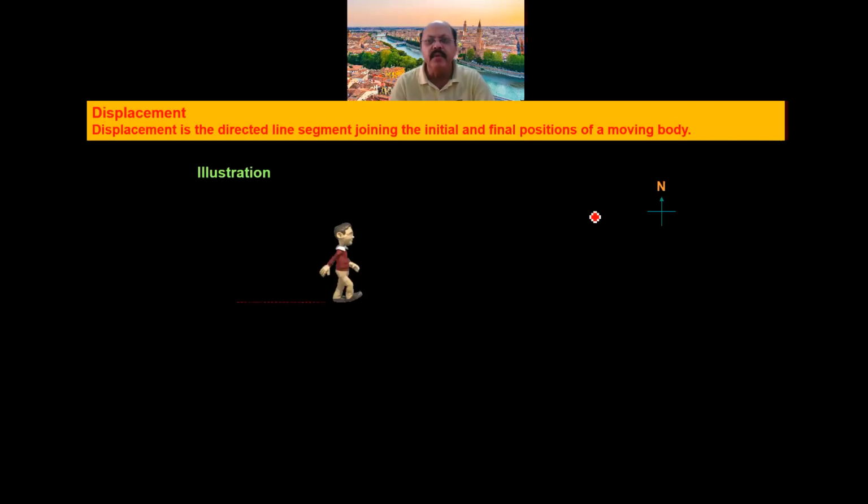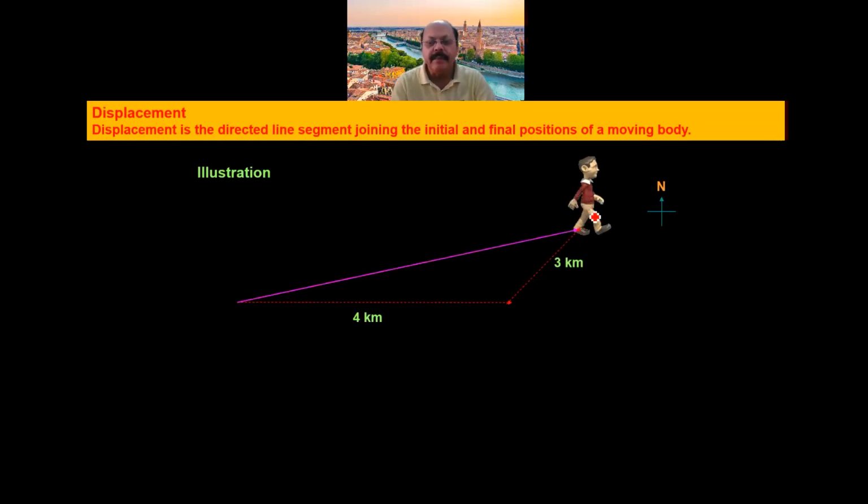Here the person is moving along the straight line and travels 4 kilometer, and then it changes its direction and travels 3 kilometer. Then the displacement is approximately equal to 5 kilometer in the direction shown by the arrow.